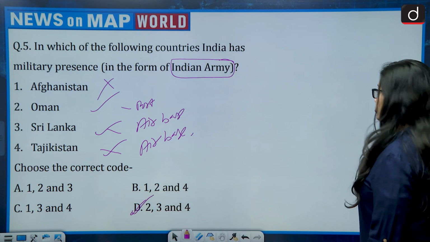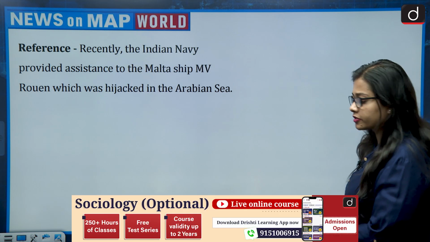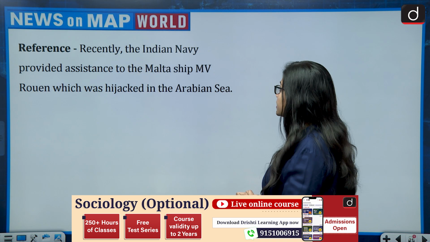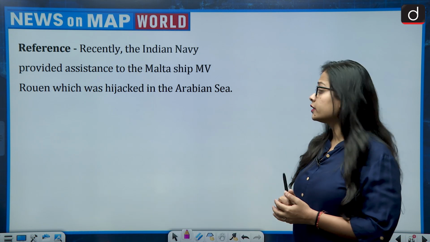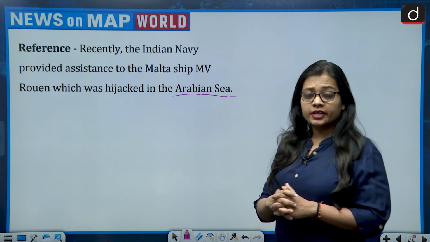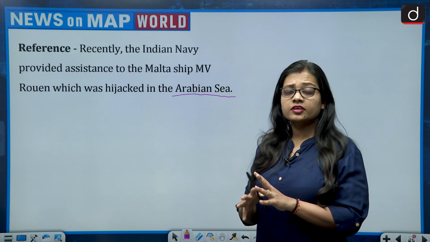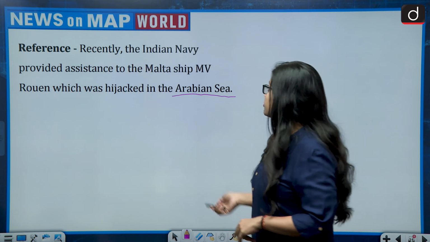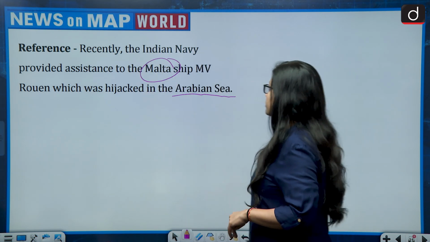Now moving on to the next question. The reference says that recently the Indian Navy provided assistance to the Malta ship MV Ruen, which was hijacked in the Arabian Sea. Now this is creating a problem. Specifically, the Red Sea is suffering from the problem of hijacking of ships. Then this brings Malta to the news.